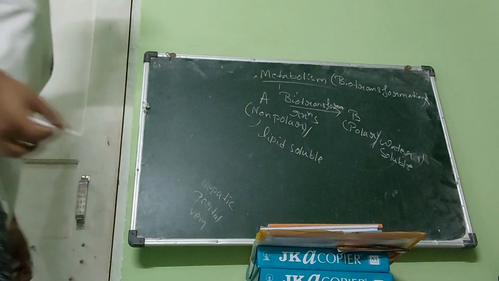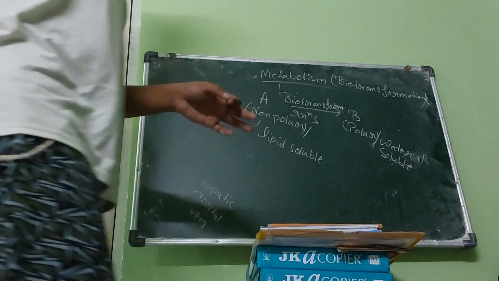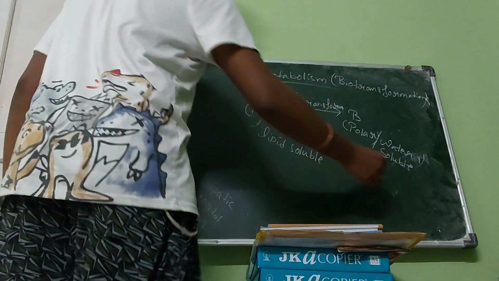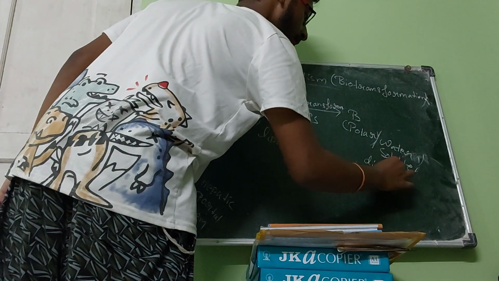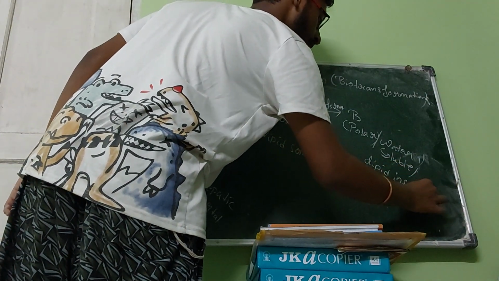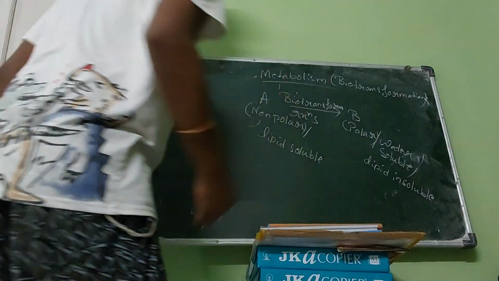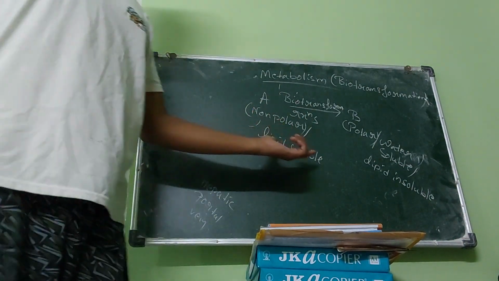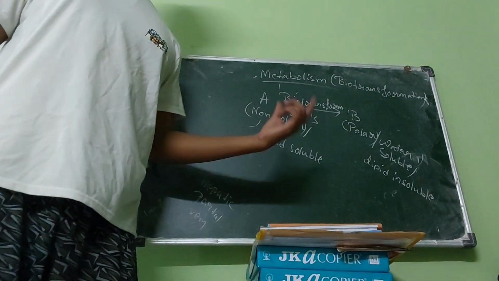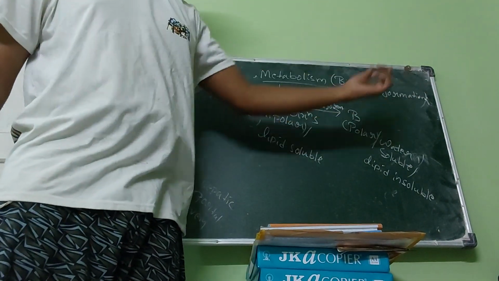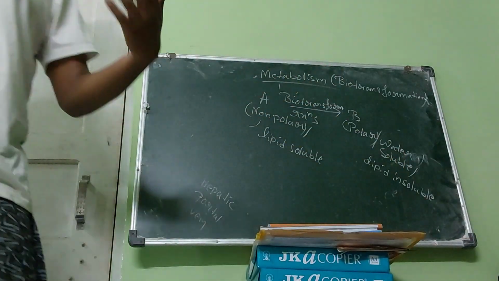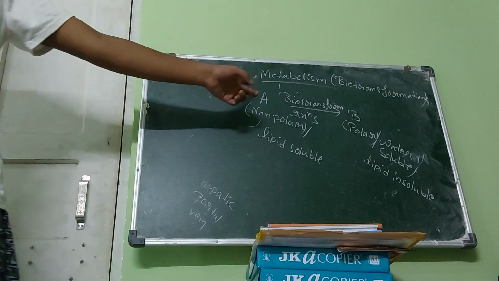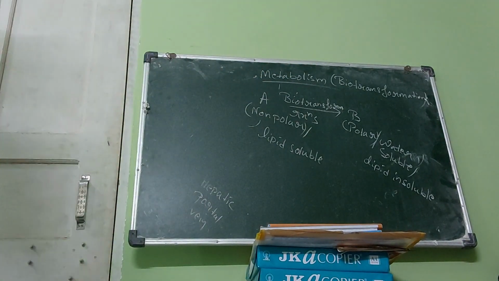Now, we should not use the term water soluble. Rather, we can use the term lipid insoluble. So drug A, which was non-polar in nature, lipid soluble, gets converted into B, which is polar or lipid insoluble. Now, this whole process is termed as metabolism of the A drug or biotransformation of the A drug.